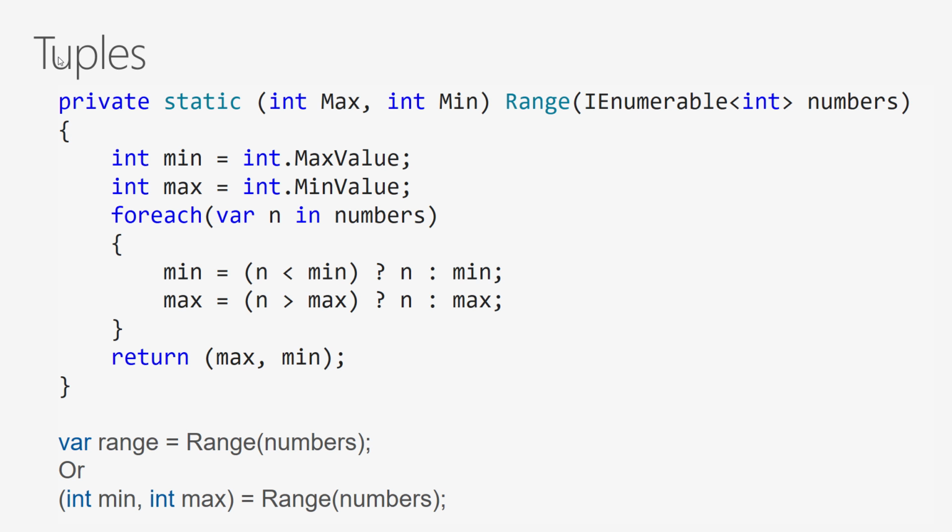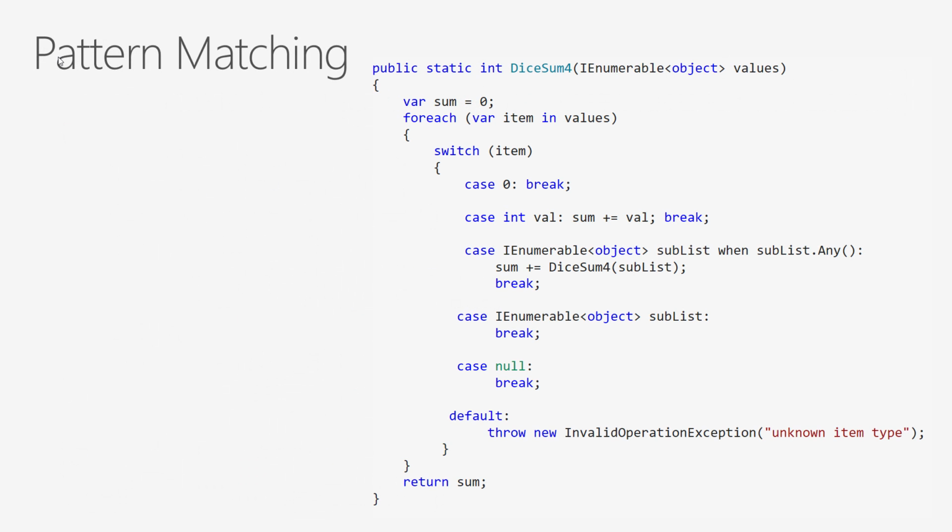Also, pattern matching is really cool because previously with switch statements, we could only ever just do integers. Now we can do real objects and we can cast them in real time and actually call additional methods against them. So here I'm passing in an IEnumerable of objects. I can say, is it 0? Is it an int? Which will automatically cast it to val. I can do a sublist and automatically say when there is something in there, else don't do anything. If it's null, for instance, break, else I have no idea what it is.